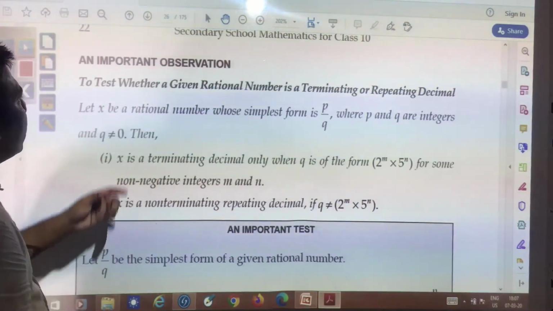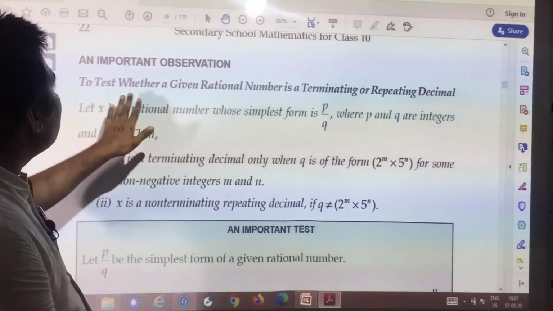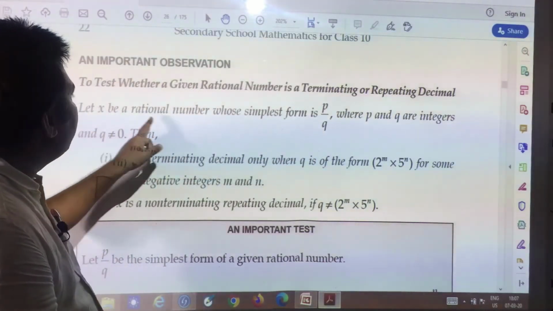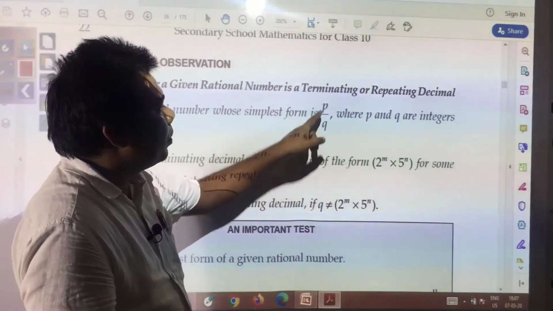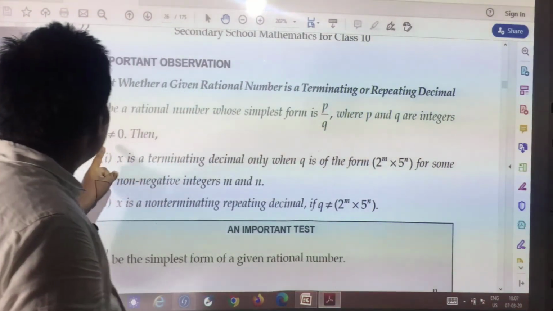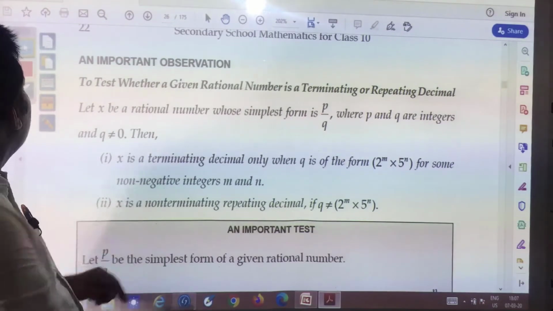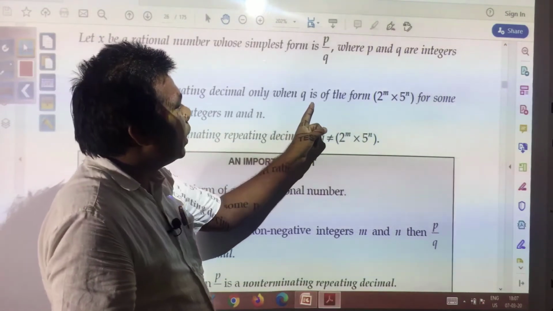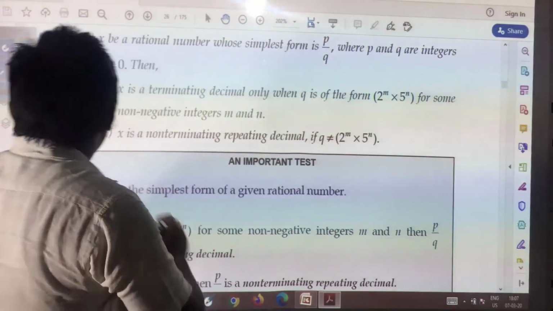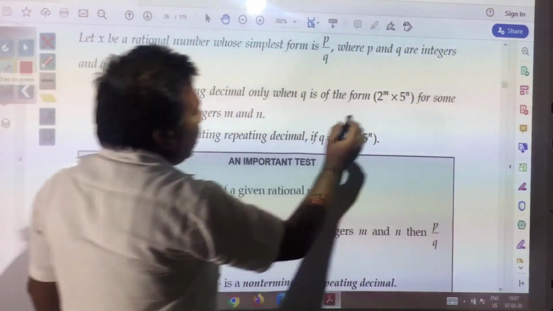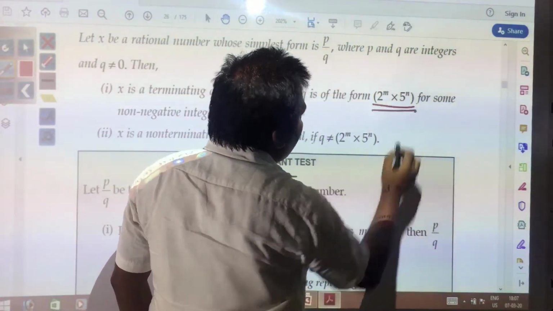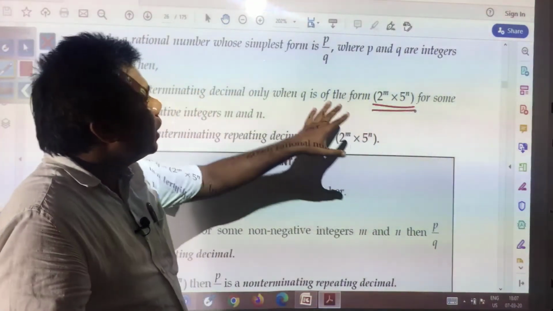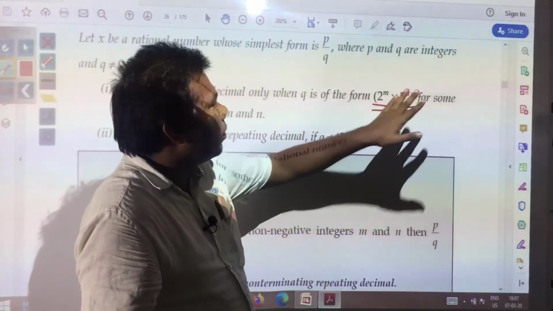Here you see an important observation. To test whether a given rational number is a terminating or repeating decimal, let x be a rational number whose simplest form is p by q, where p and q are integers and q is not equal to 0. Then x is a terminating decimal only when q is of the form 2 to the power m into 5 to the power n. This is very important to remember. 2 to the power m into 5 to the power n. It means multiples of 2 and multiples of 5.